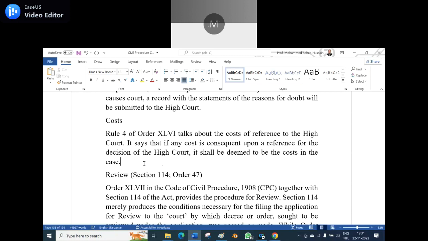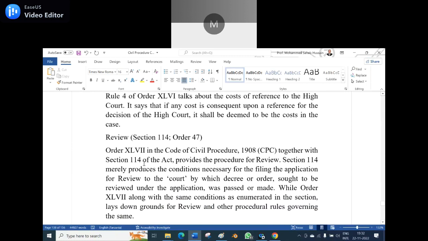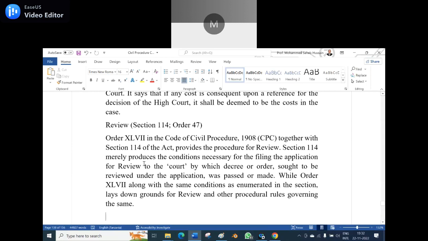Review, Section 114, Order 47. Order 47 in the Code of Civil Procedure 1908 together with Section 114 of the Act provides the procedure for the review. Section 114 merely produces the condition necessary for filing the application for review to the court by which the decree or order sought to be reviewed was passed or made, while Order 47, along with the same conditions as enumerated in the section, lays down the grounds for review. The other procedural rules governing that are the same.